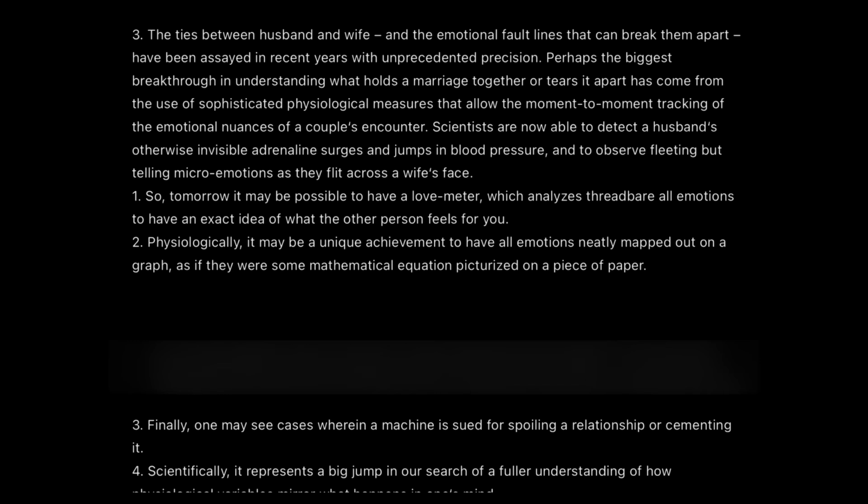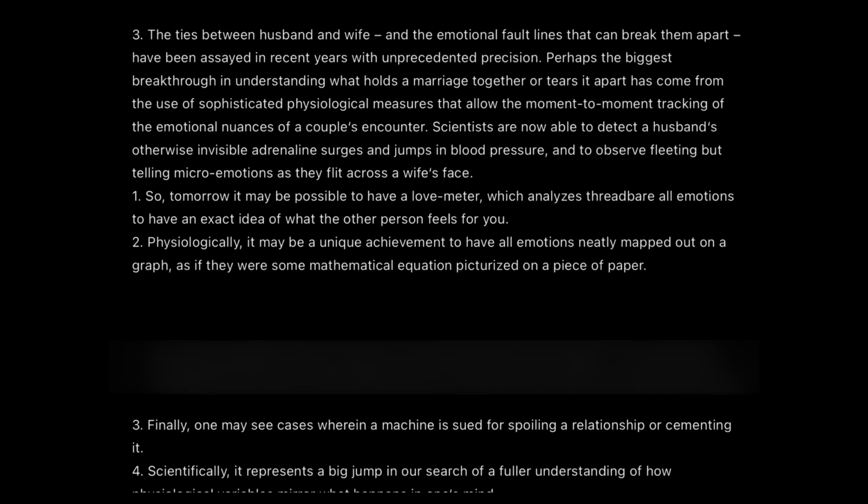So tomorrow it may be possible to have a love meter which analyzes threadbare all the emotions to have an exact idea of what the other person feels for you. Now, this looks very convenient to me, but the problem with option number one is that it is just the reiteration of what's mentioned at the top. Just because they haven't used the word love meter doesn't mean that it's not the same idea.